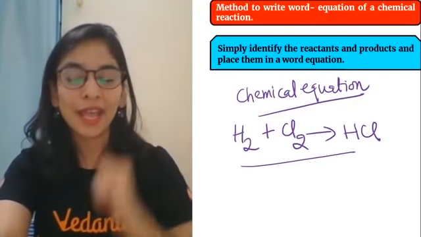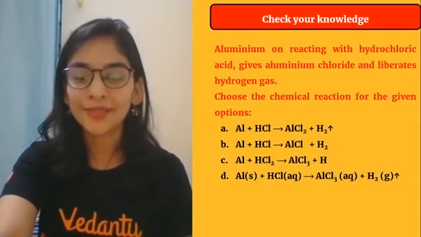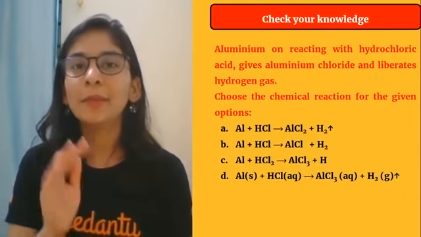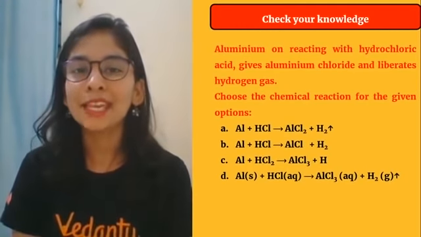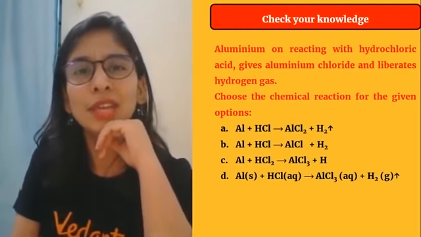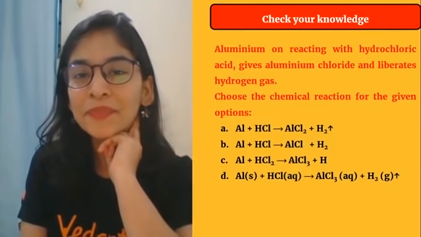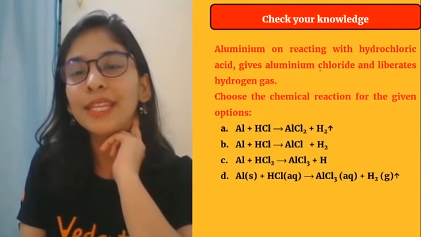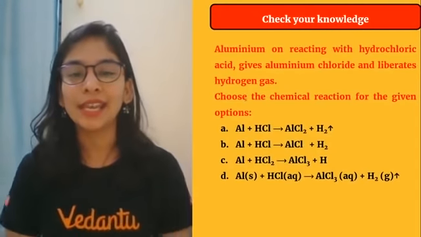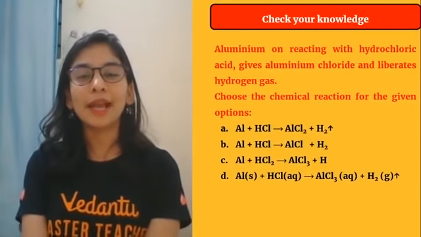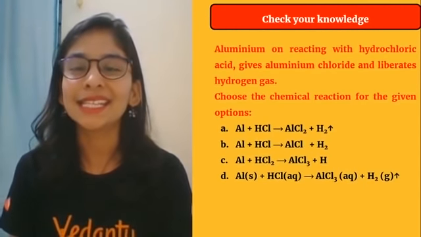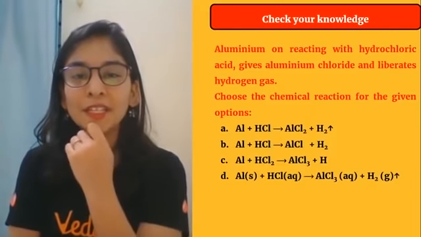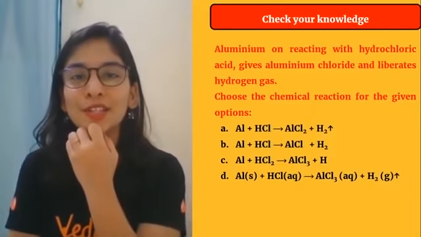Now you have to move ahead and to understand more and more terms. So अगर ये बात समझ आ गई that every time we won't write it by big names but with their symbols and formulas, so let me check your knowledge. So give me the answer. Aluminium is reacting with hydrochloric acid to give aluminium chloride and liberate hydrogen gas. You need to tell me among A, B, C, D what is the best way to write it. Correct symbol and formula and representation. Waiting for your response, students. Give your response to me.